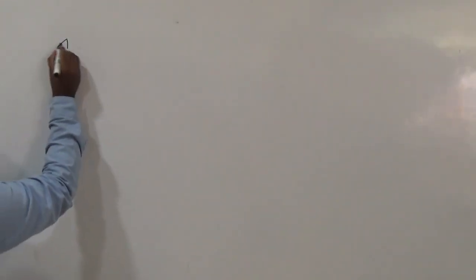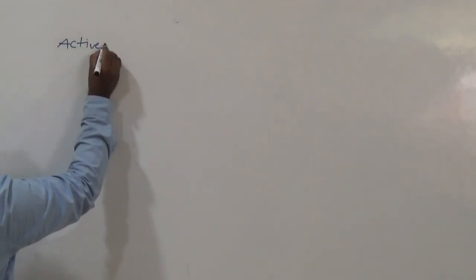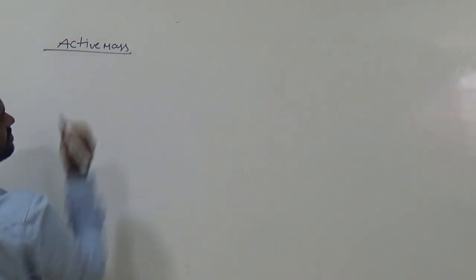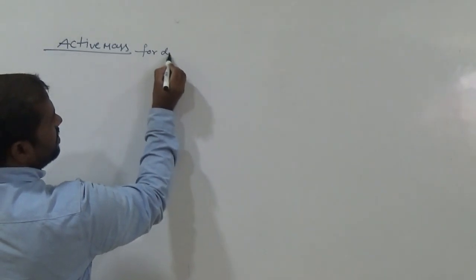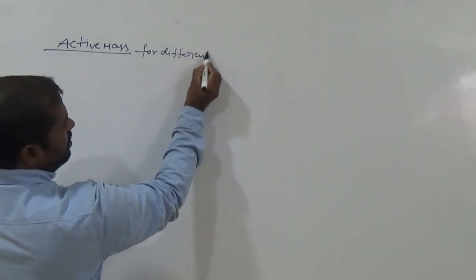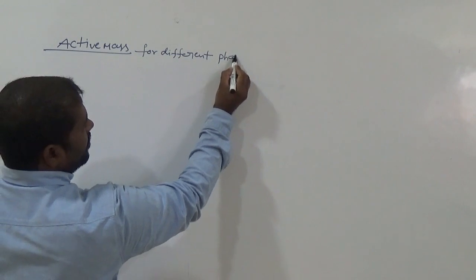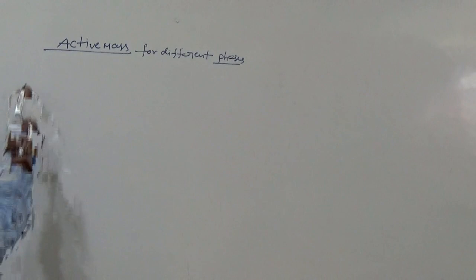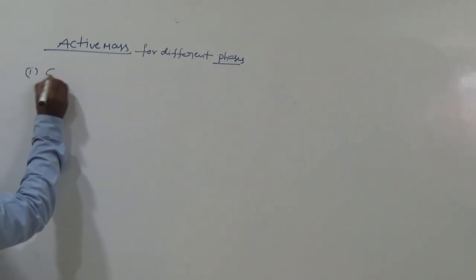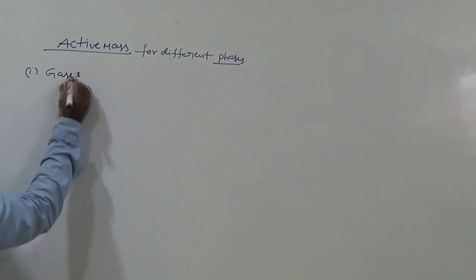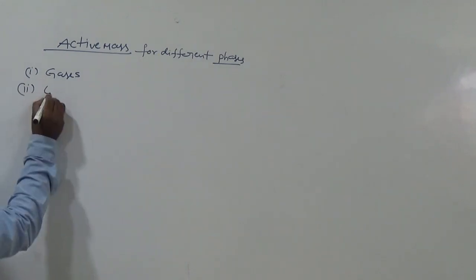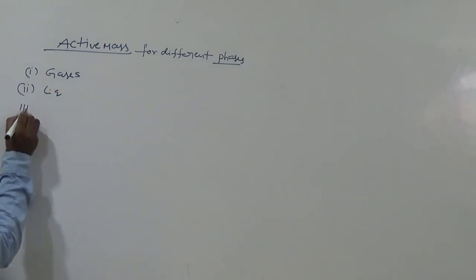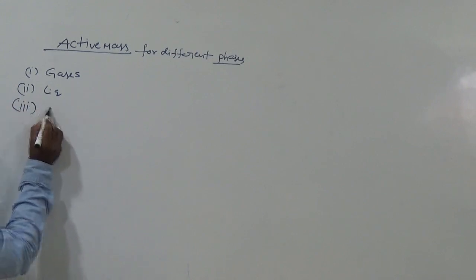Now, in the case of active mass or molar concentration, active mass for different phases. So we have generally gases, liquids and solids.